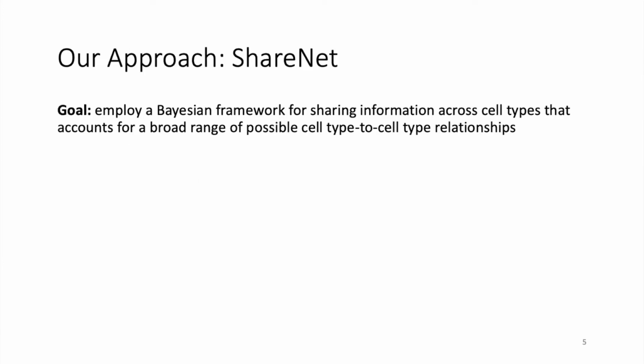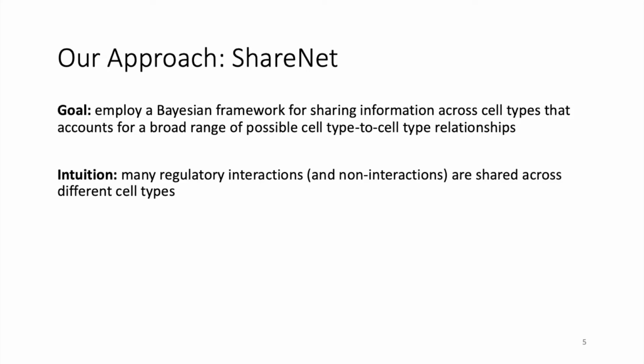In order to overcome the challenge of gene regulatory network inference in small sample size settings, we developed a Bayesian information sharing framework called ShareNet. In this framework, we draw upon the intuition that many regulatory interactions and non-interactions are shared across different cell types due to shared developmental lineages, regulatory programs, or biophysical constraints.